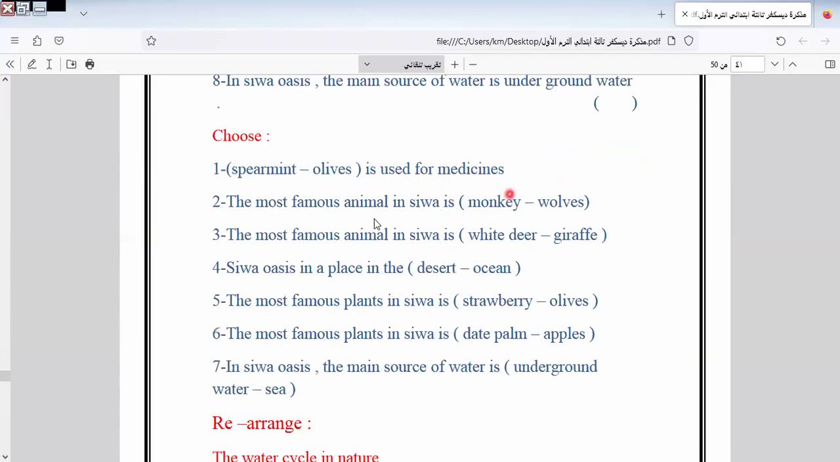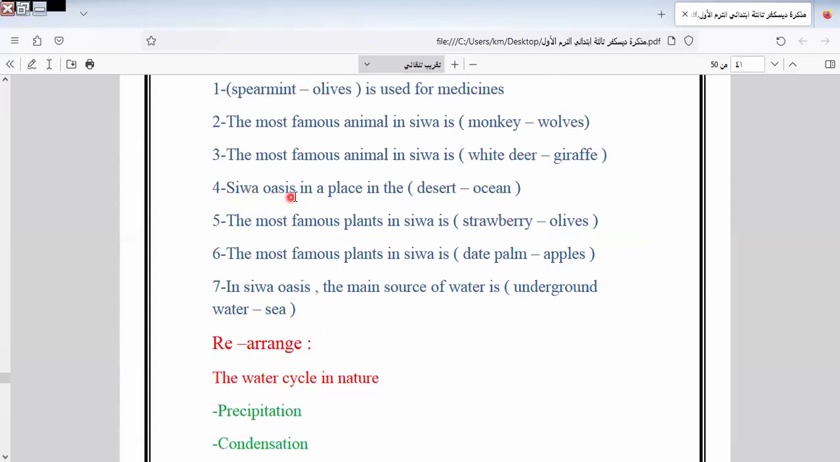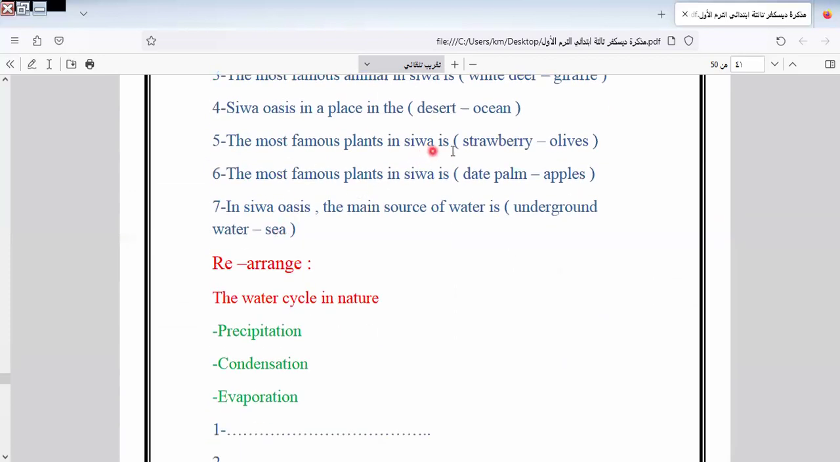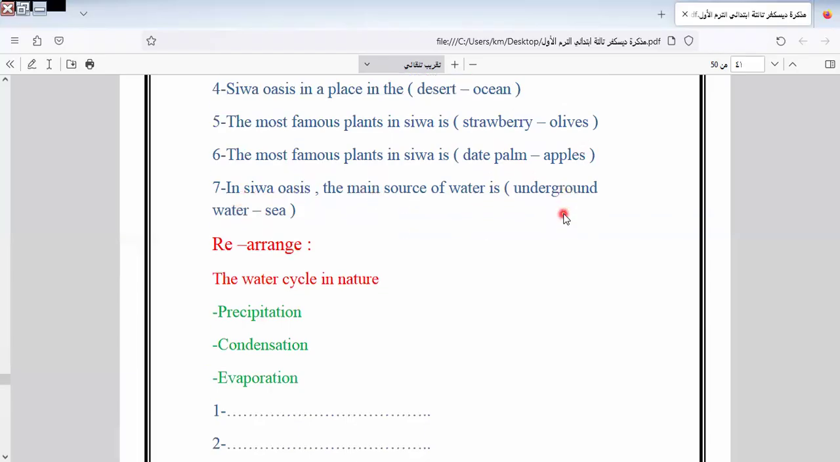Peppermint is used for medicine. The famous animal that lives in Siwa is wolves. The most famous animal in Siwa is white deer. Siwa is a place in the desert. The most famous plants in Siwa are olives and dates. I think all of us know dates because we eat them in Ramadan. It is date palm. In Siwa, the main source of water is underground.